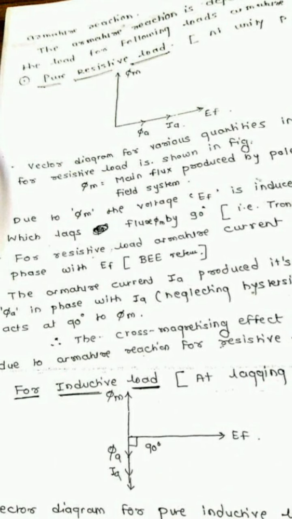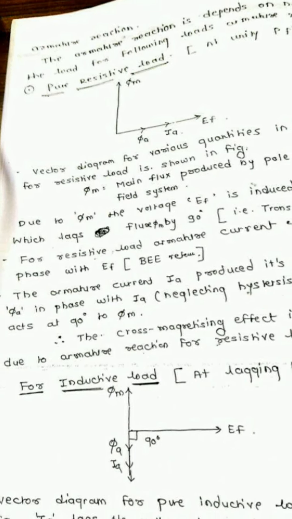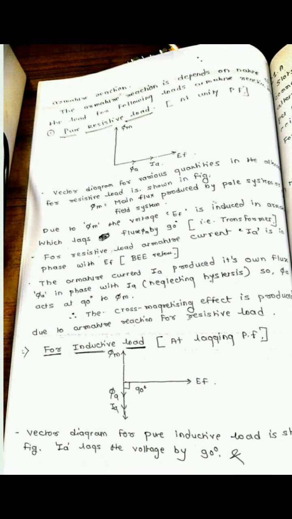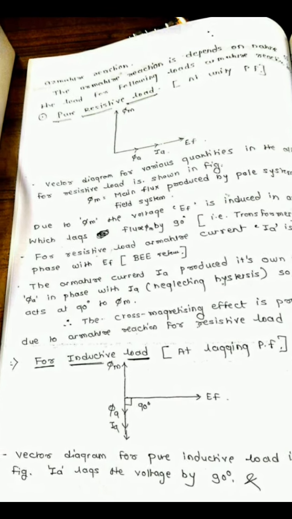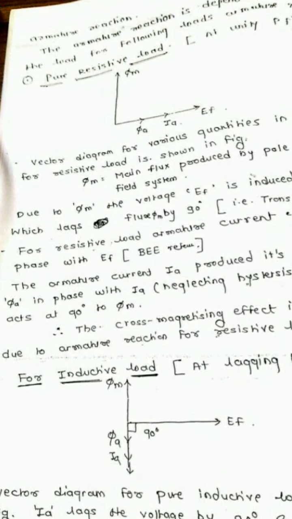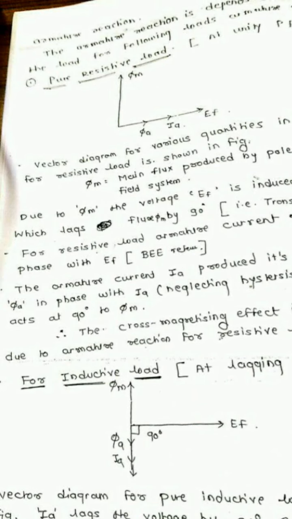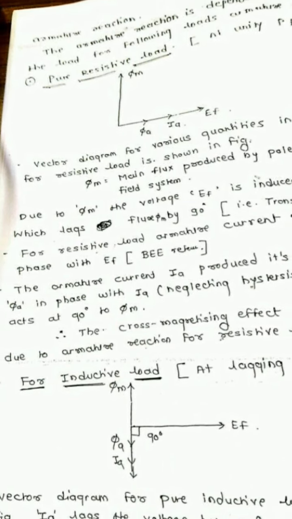As shown in the figure, there is a vector diagram of various quantities in the alternator for a resistive load. Phi m is the main flux produced by the field winding. Phi A is the flux produced by the armature. IA is the armature current, and EF is the induced EMF in the alternator considering the resistive load. So let's start to discuss.